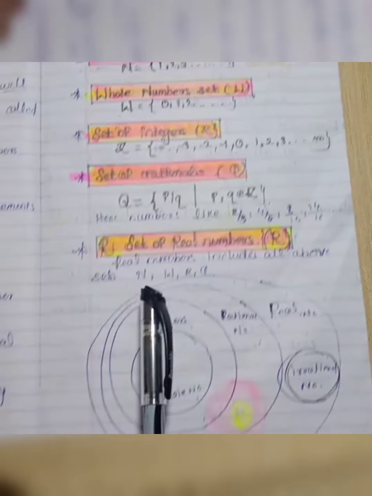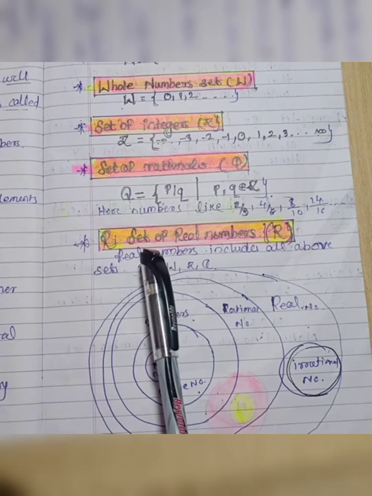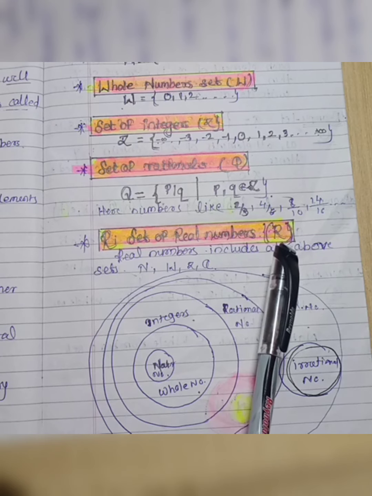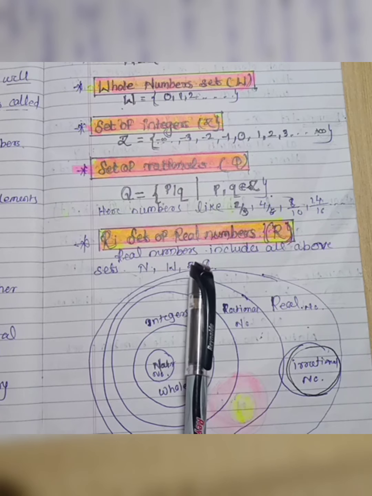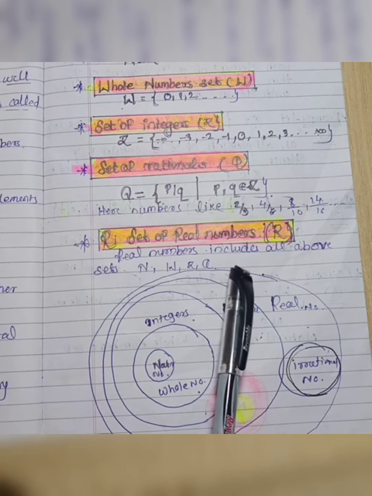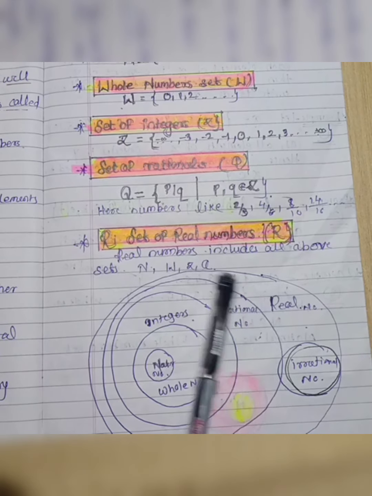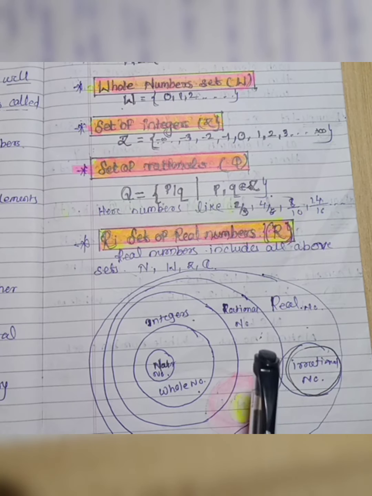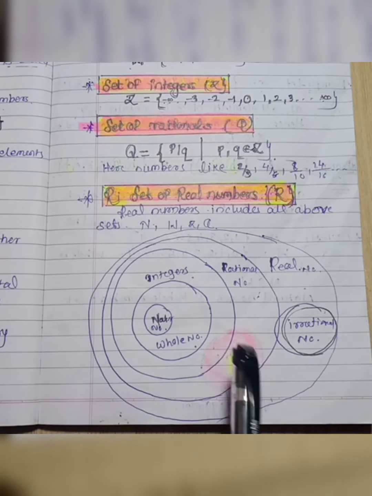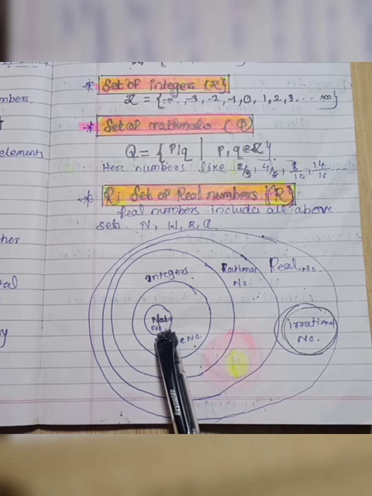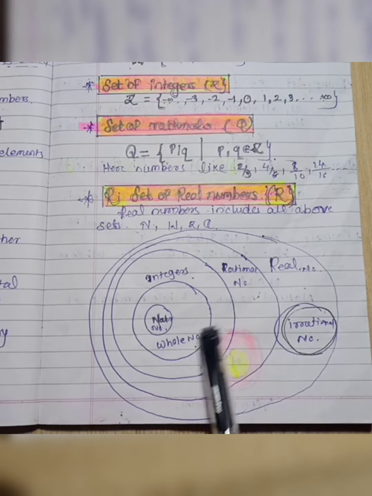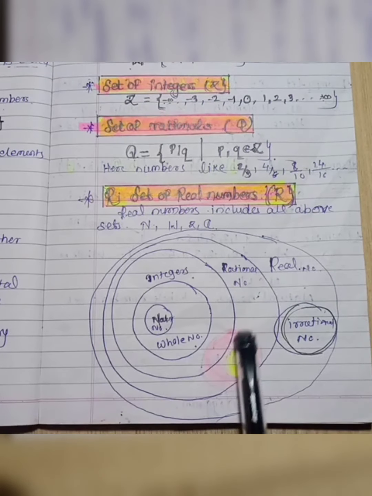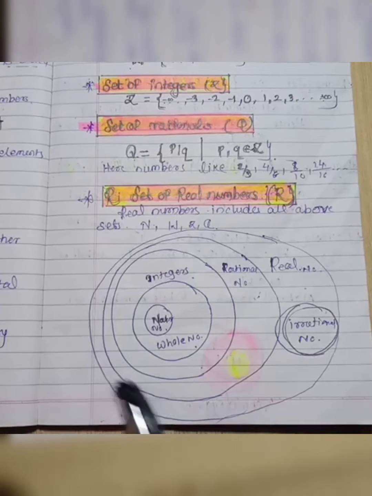Next, the set of real numbers. We know that the set of real numbers includes natural numbers, whole numbers, integers, rationals, and irrationals also. So I form a diagram. We know that the natural number set is contained in the whole number set. The whole number set is contained in the set of integers. The set of integers is contained in the rational numbers. Rational numbers are contained in the real numbers.